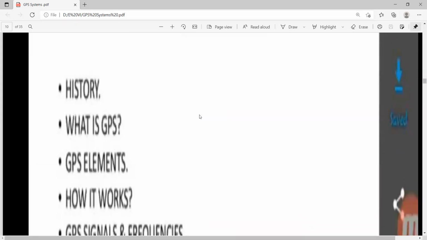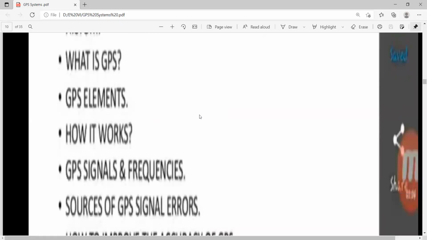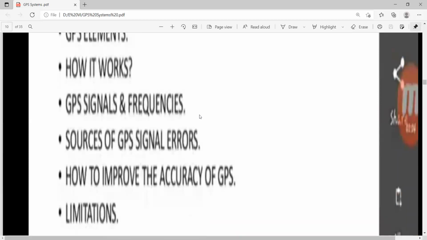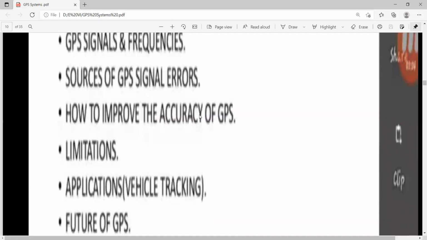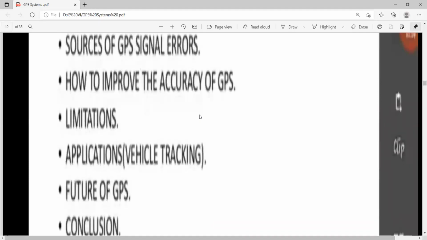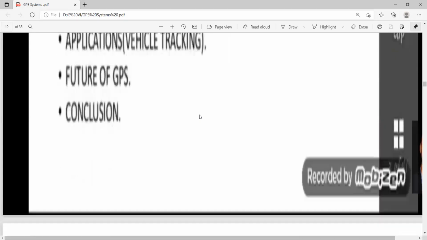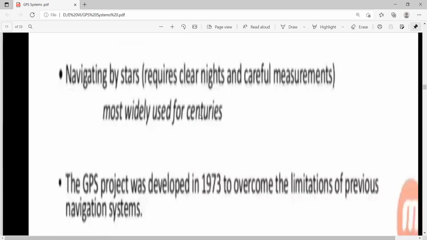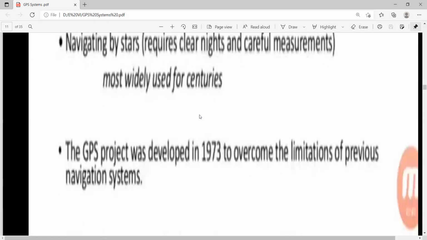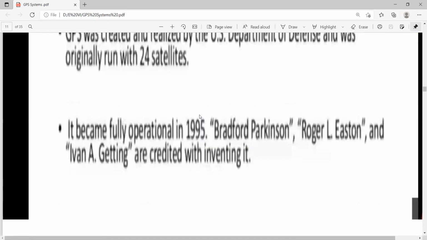These are the contents given by another person: history, what GPS elements are, how it works, GPS signal and frequencies, sources of GPS signal errors, how to improve the accuracy of GPS, limitations, applications, future of GPS, and conclusions. So this is the second lecture. You can go through this lecture also.